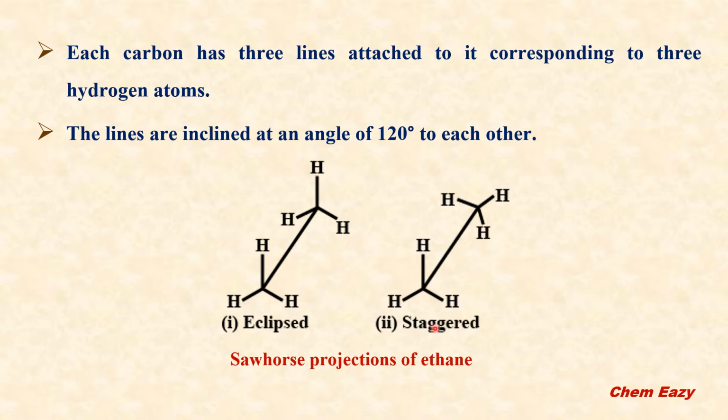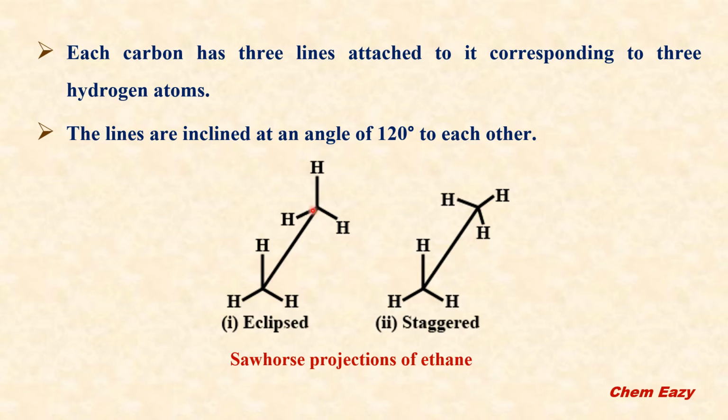If you see the molecule along the molecular axis, then to project it on paper, this carbon-carbon bond is given as a longer straight line. So you see here this point is one carbon and this point is the other carbon. This longer straight line is the bond between the two carbon atoms, and this is the upper end of the line.